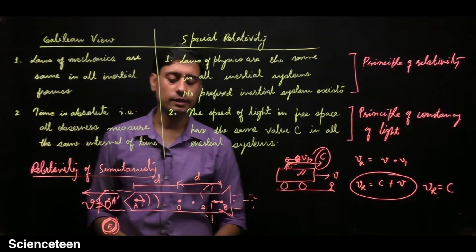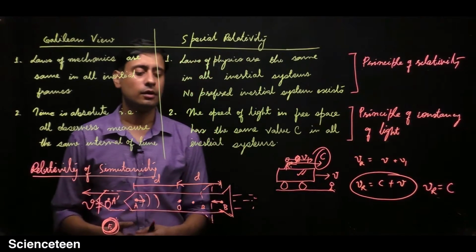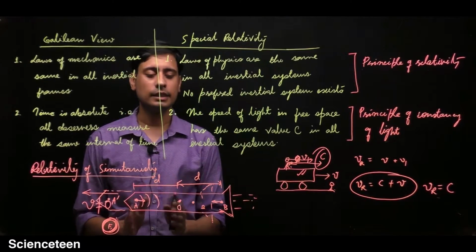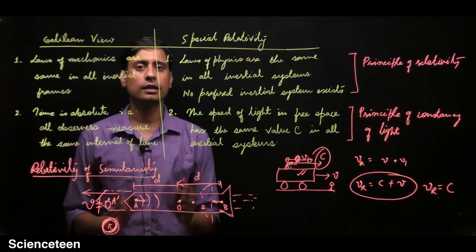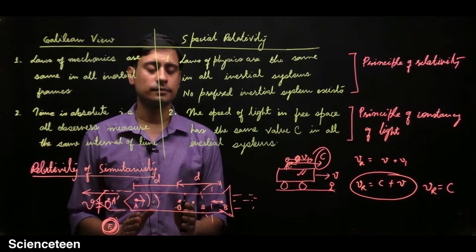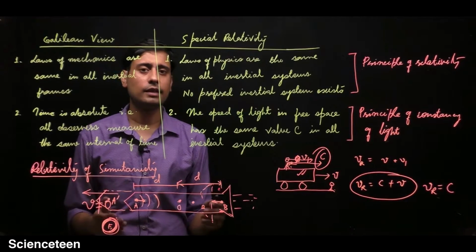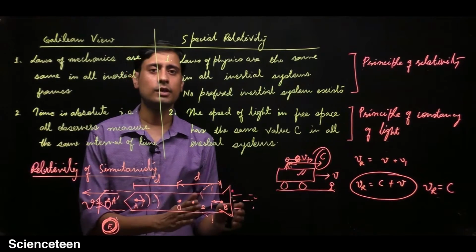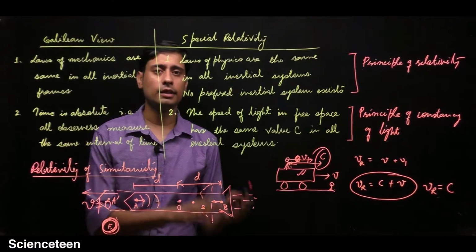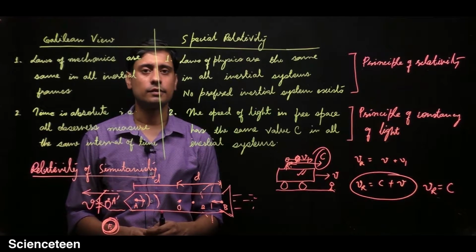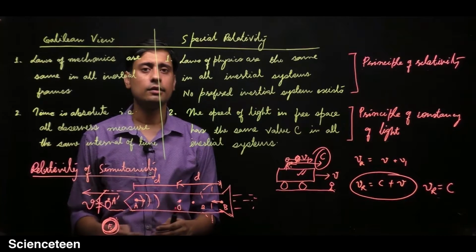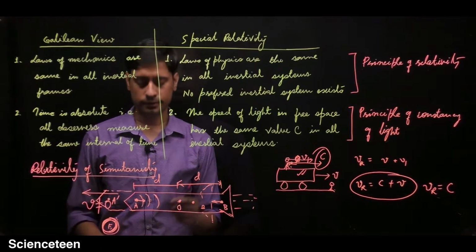So he will find that the two beams are not coming together, or you can say that the two events are not occurring simultaneously. So the two events can be simultaneous for one observer but cannot be simultaneous for another observer. This is called the relativity of simultaneity.